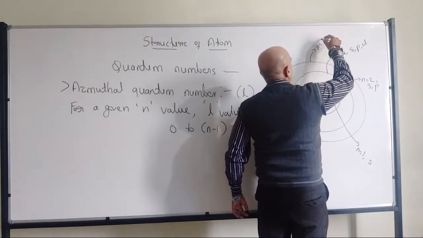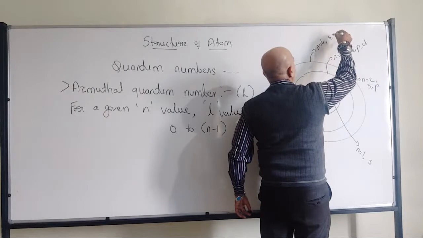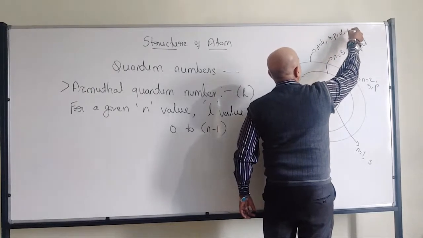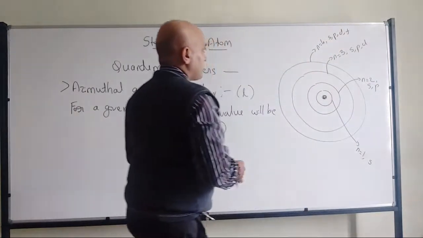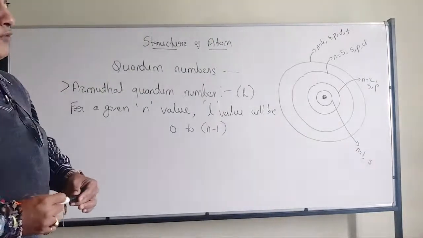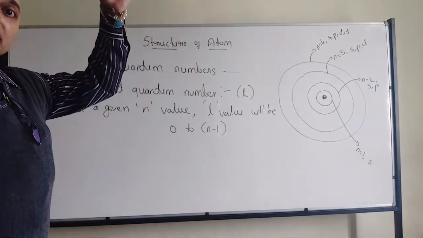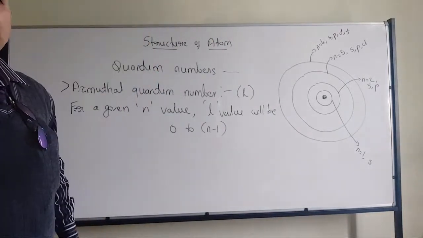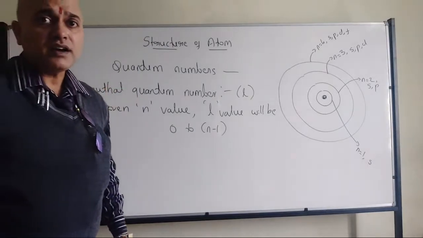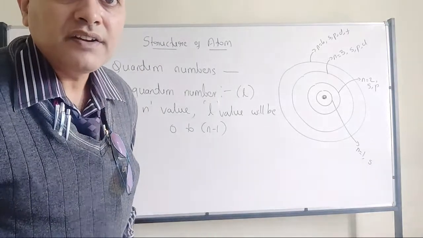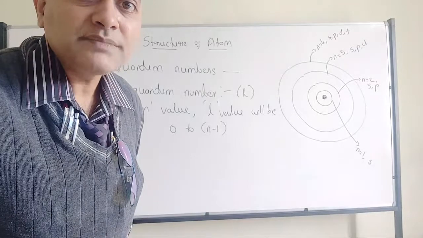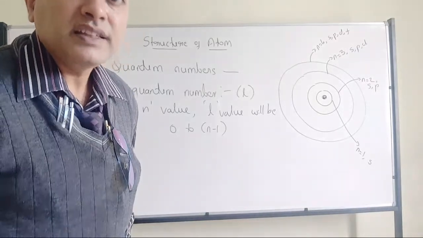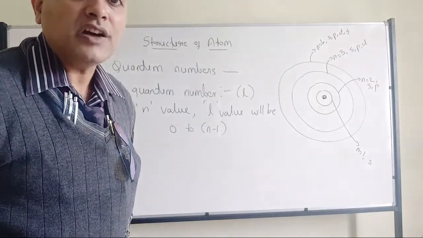Since n is equal to 4, available subshells will be SPDF. For 5, SPDFG we can write, but anyway, G will not come across. So this is where we have the SPDF. Yes, this is where we have the electronic configuration.